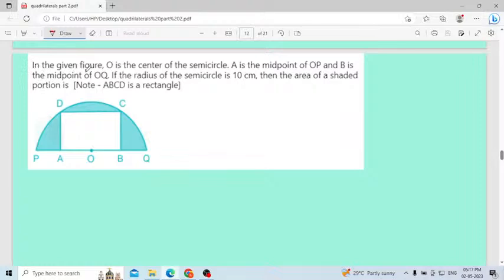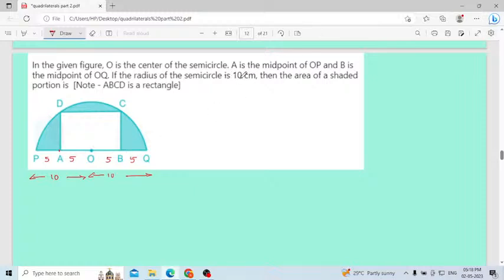Consider here, in the given figure, O is the center of the semicircle. Consider this is a semicircle. A is the midpoint of OP. This is the midpoint. Then B is the midpoint of OQ. If the radius of the semicircle is 10 centimeter, from here to here 10, from here to here 10, radius is given. From here to here 10, means this is 5, this is 5, this is 5, this is 5. Why did I write 5 here?